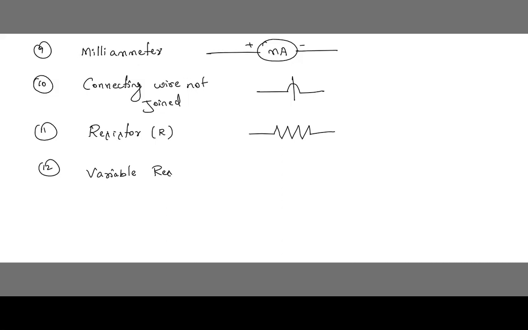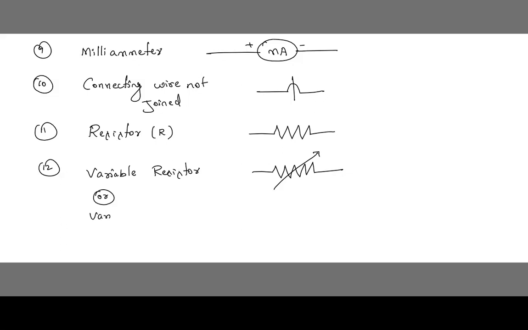Next one is variable resistor. Can you see here how I am writing? So this is the symbol of variable resistor. Variable resistor. It is also called as variable resistance or rheostat. Okay.